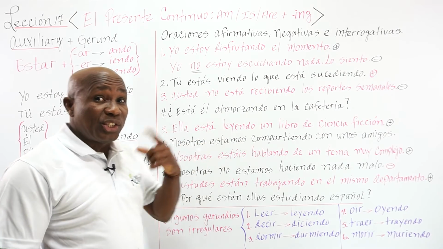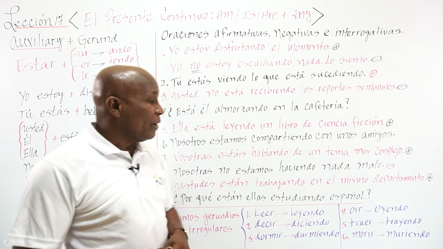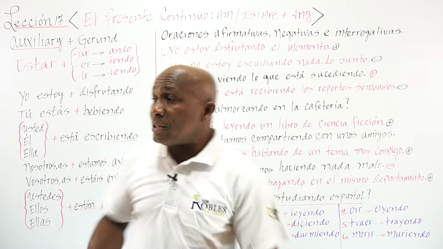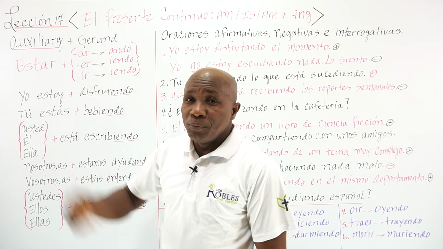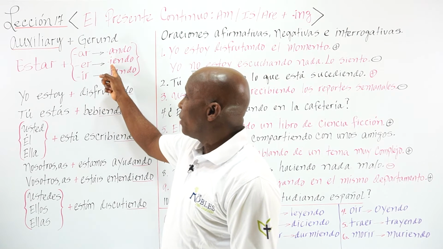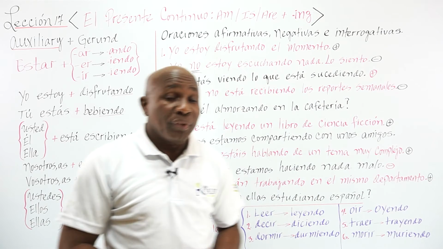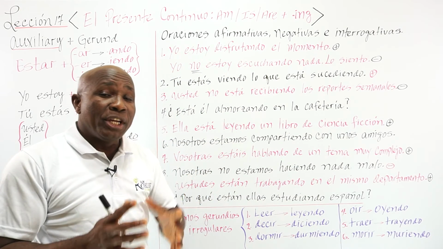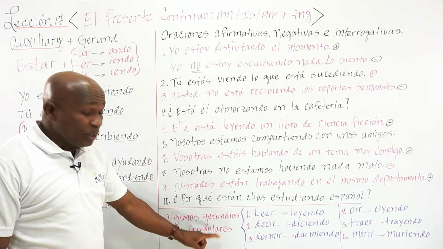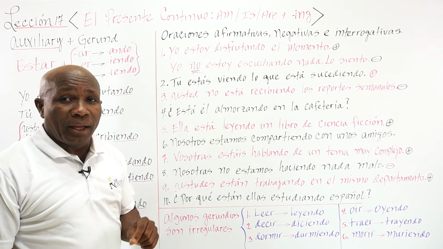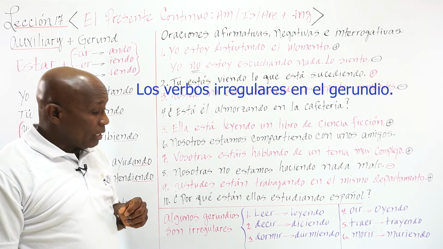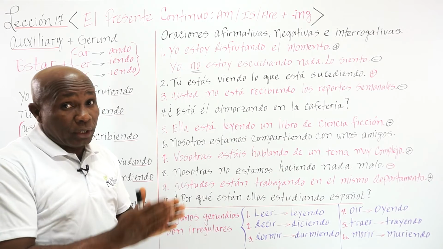Ella está leyendo. Okay, I have to stop right here because here is the verb leer. You see, this verb is in the second group, right? What did we say? That we change the ER for yendo. But here's the catch. There are some irregular gerunds, all right? And I have a list of them right here below. Let's take a look at them. Los verbos irregulares en el gerundio.